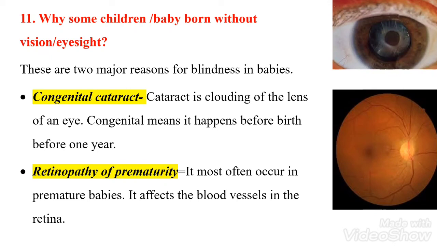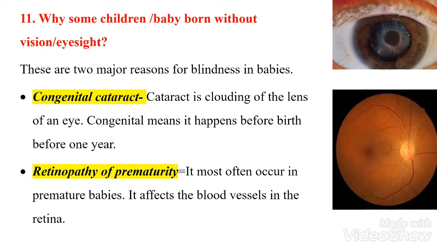Another interesting question, why are some children or babies born without vision or eyesight? There are two main reasons for this. One is the congenital cataract and another is the retinopathy of prematurity. Cataract usually means the clouding of the lens of the eye, which covers the lens so that the vision does not pass through it. And congenital means it happens before birth or before 1 year.